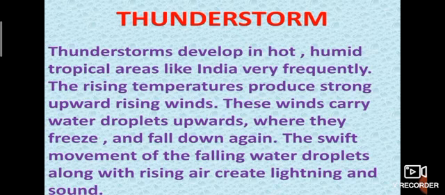Thunderstorms develop in hot, humid tropical areas like India very frequently. The rising temperatures produce strong upward rising wind. These winds carry water droplets upwards where they freeze and fall down again. The swift movement of the falling water droplets along with rising air creates lightning and sound. Thunderstorm means storm with thunder. That is the main thing.